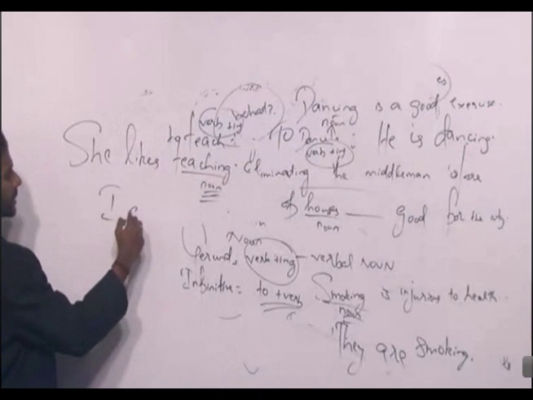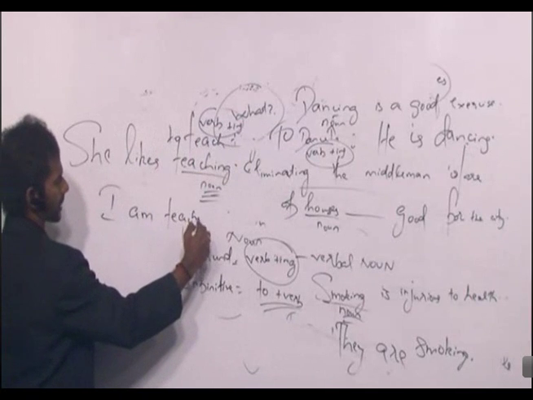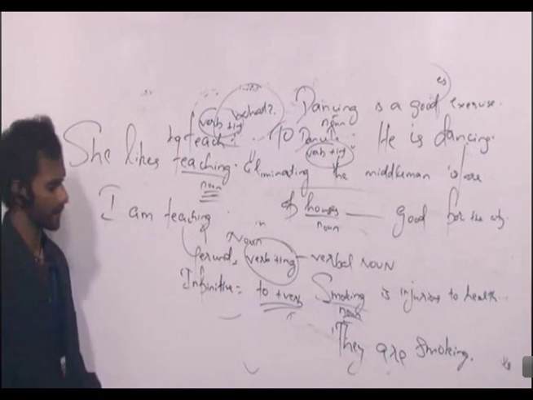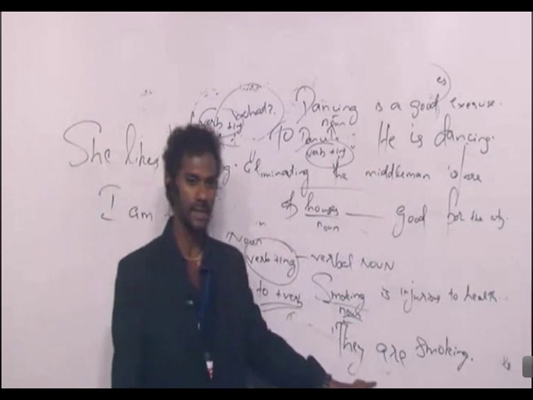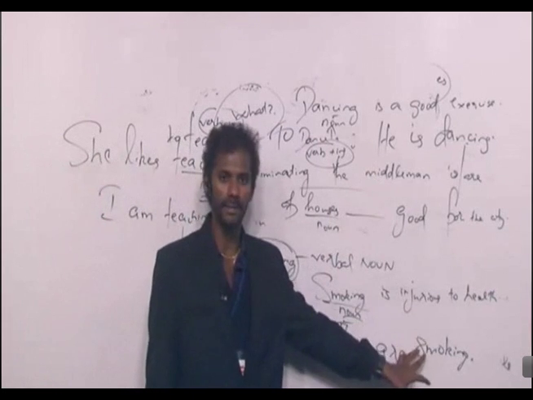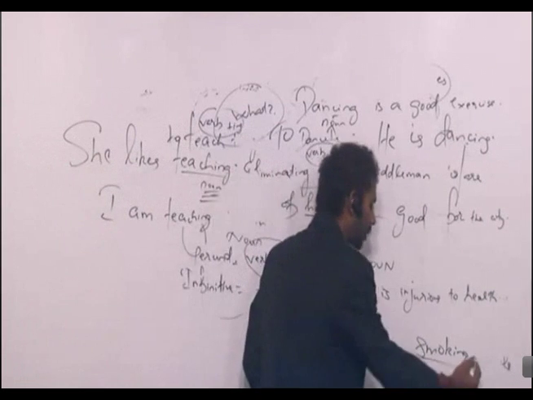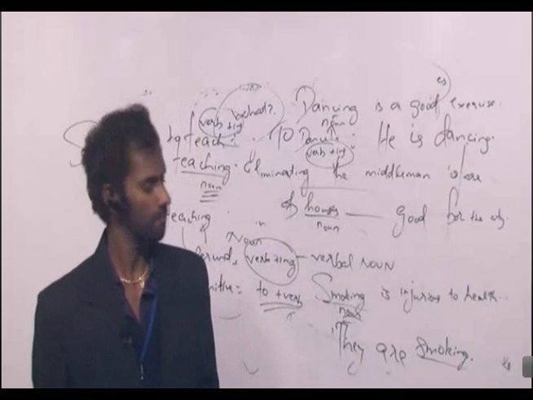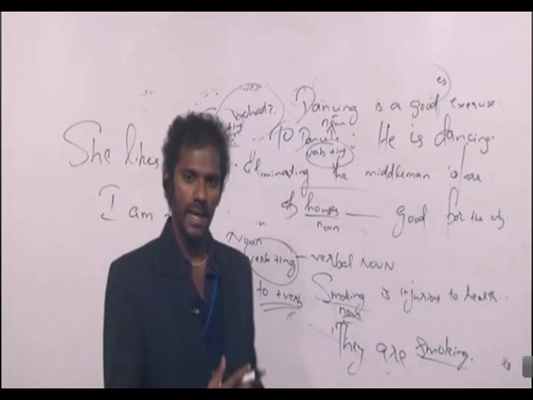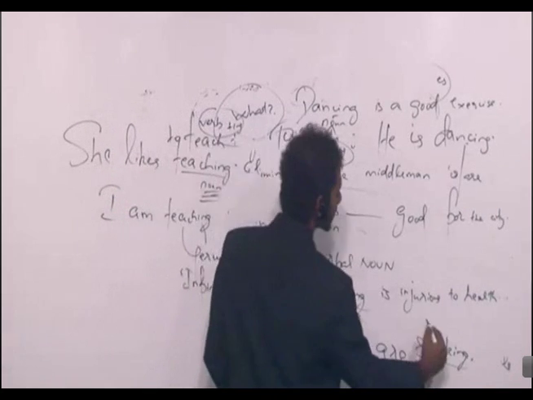I am teaching. Right? They are smoking. He is dancing. I am teaching. Come to this sentence. They are smoking. Smoking is a noun or verb in this sentence? In this sentence, smoking is a verb.